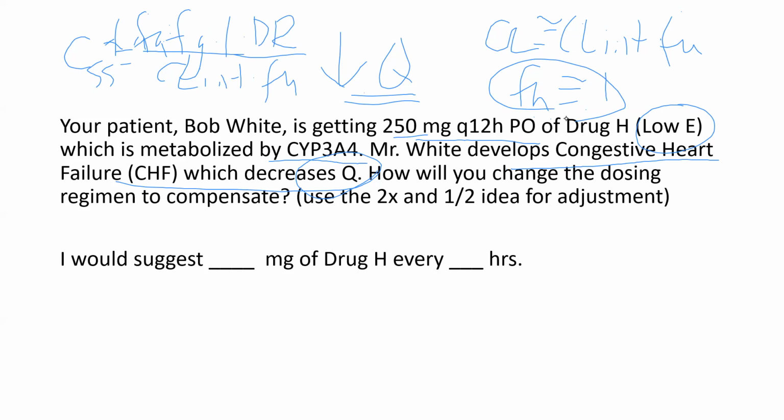So is a decrease in Q going to affect CSS average? No, so it's no change in dose rate. So our dose rate is still going to be 500 milligrams a day, isn't it? How about dose interval? Well, let's look at half-life. Half-life is 0.693 volume.